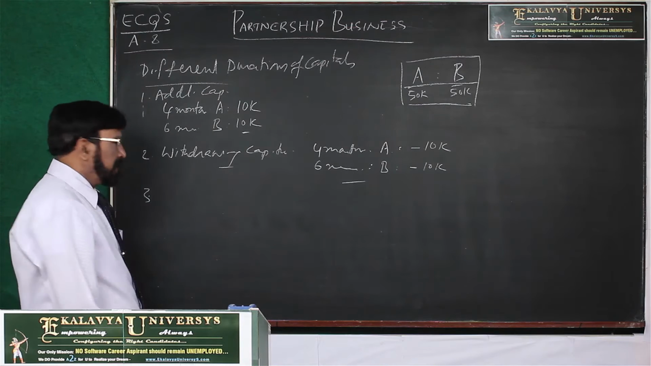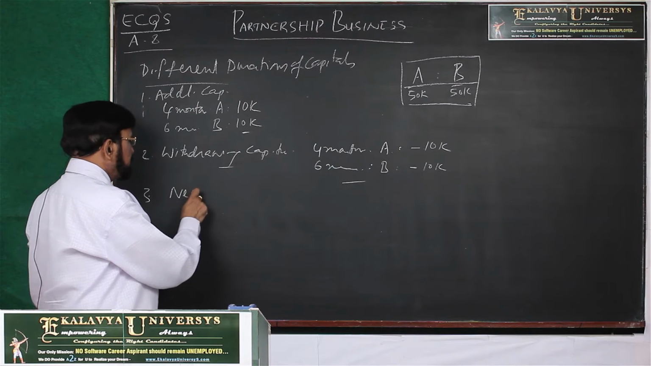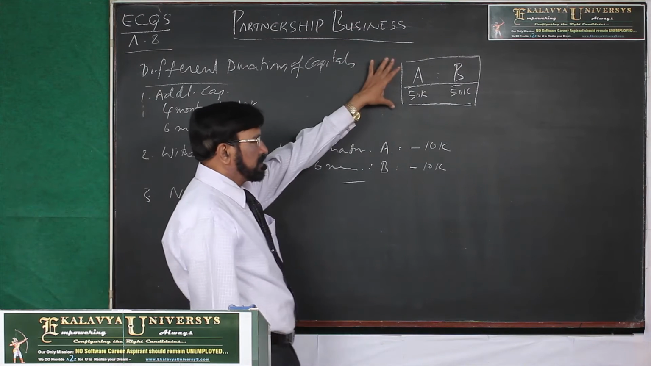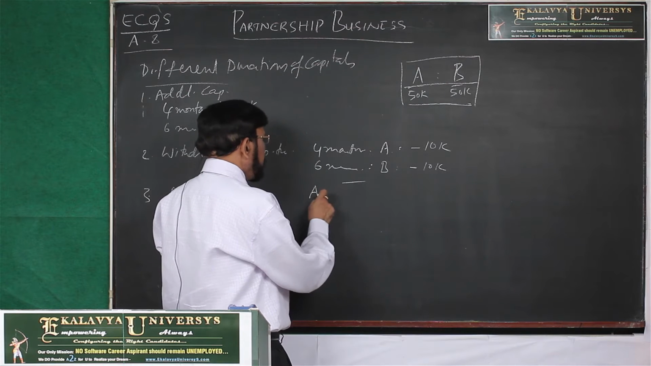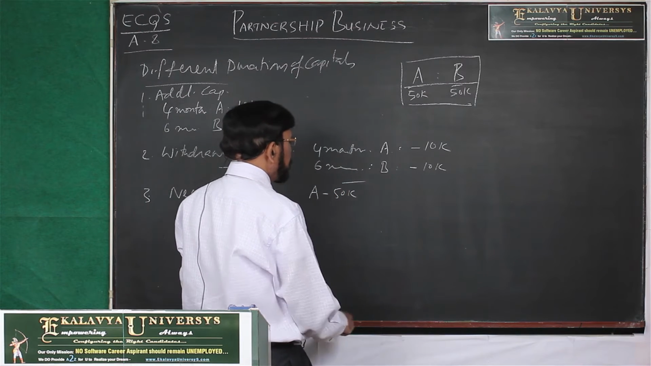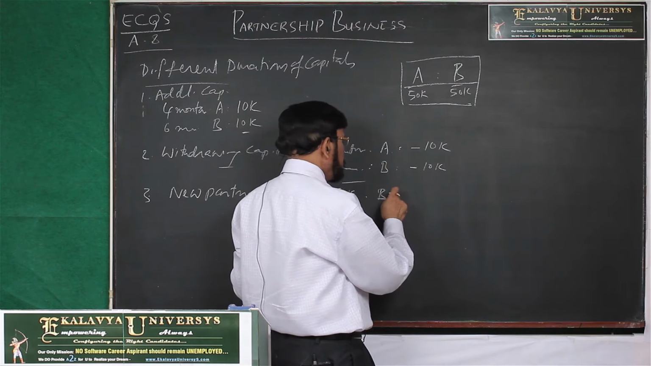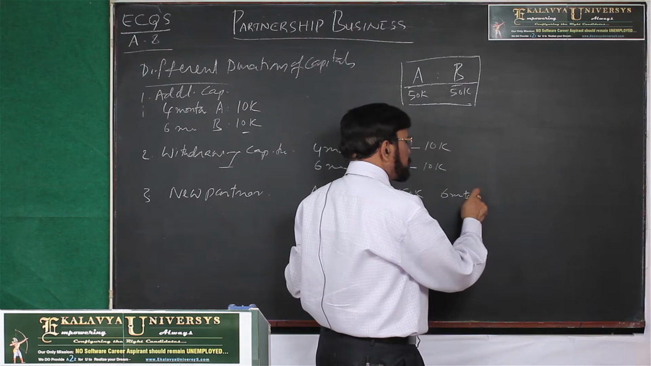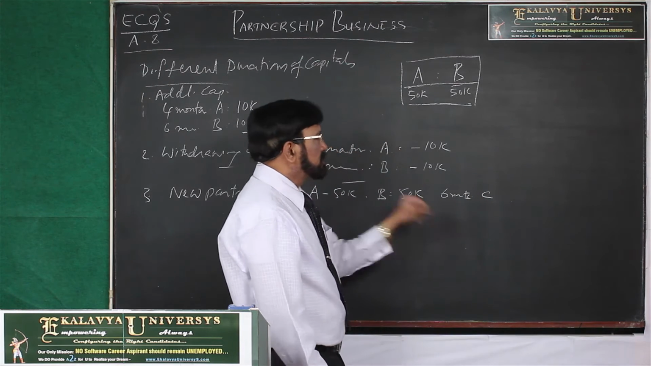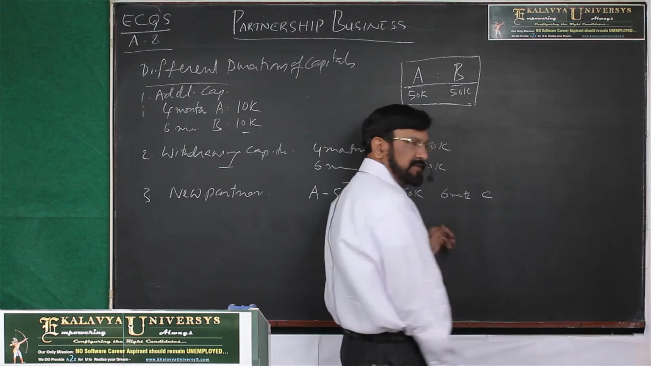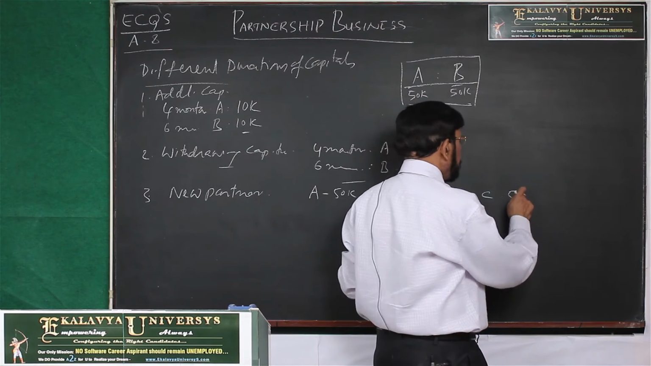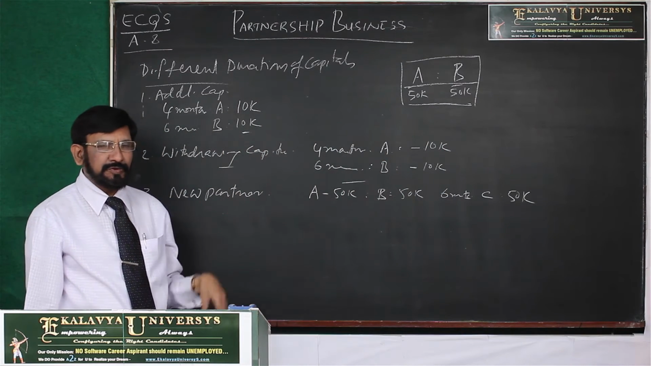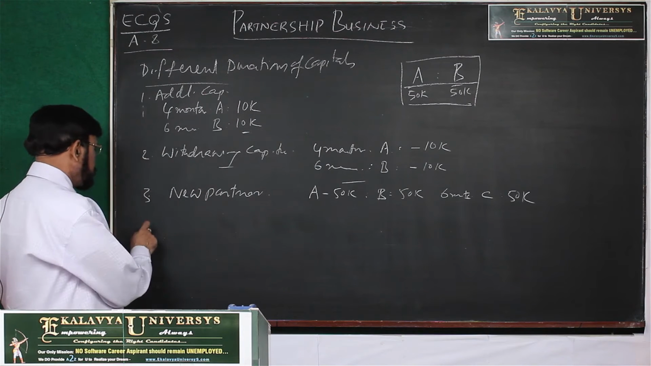Third case, introducing new partners with a capital. Now, with reference to the same example, A's capital is 50k and B's capital is 50k, and after 6 months, C was introduced into the business as a new partner with 50k. Then, how profits are to be distributed? Now, this is the third case.